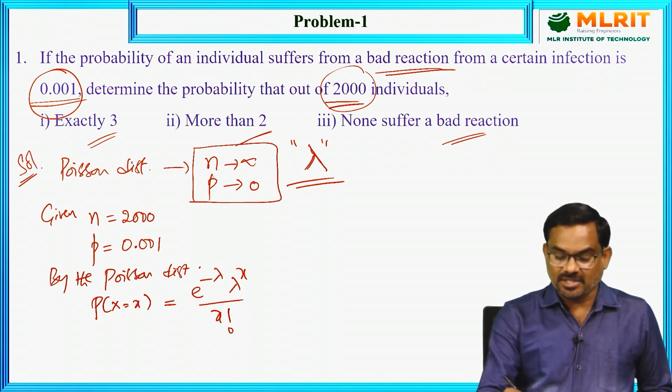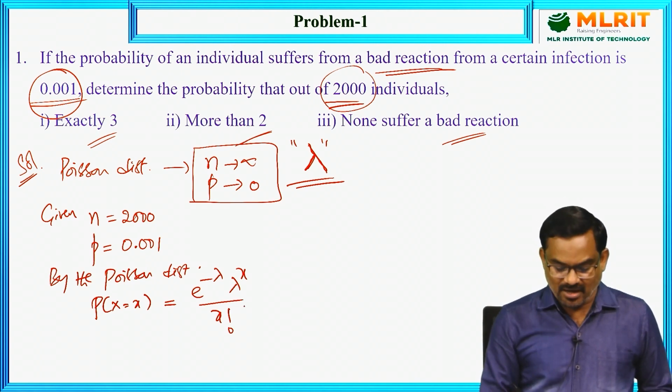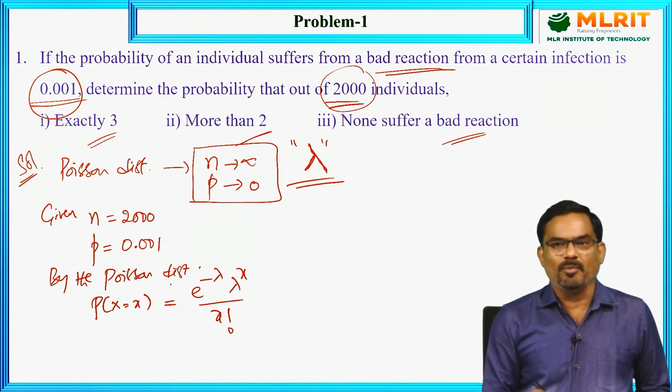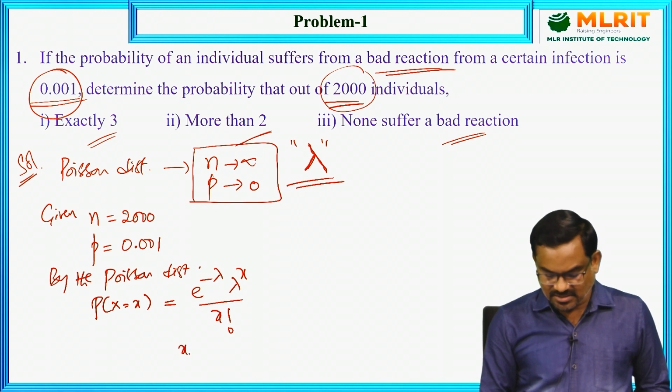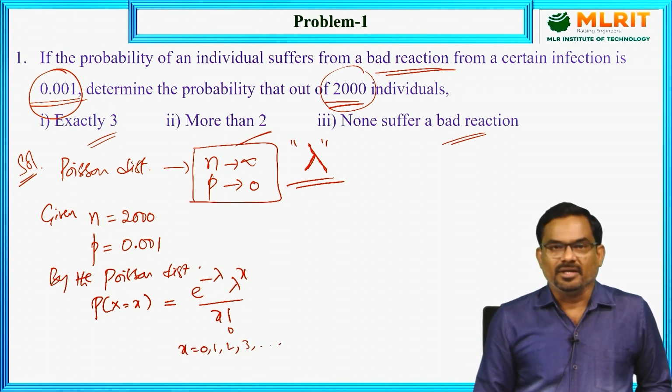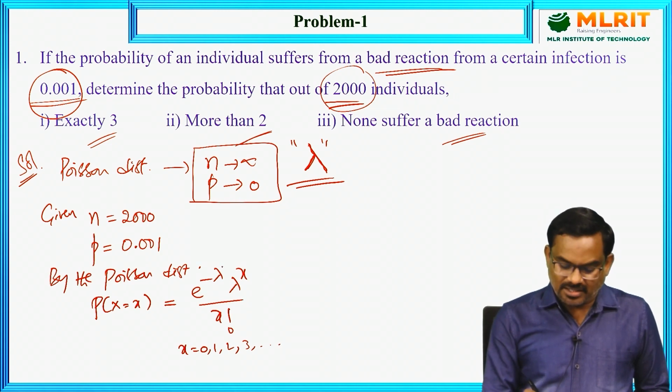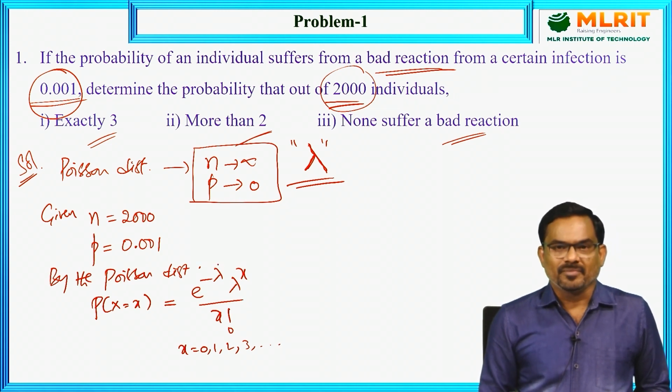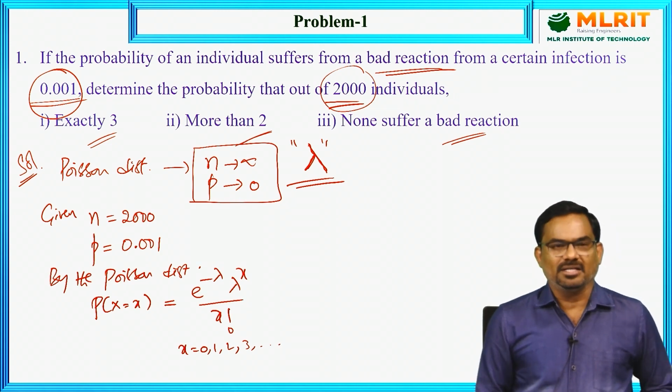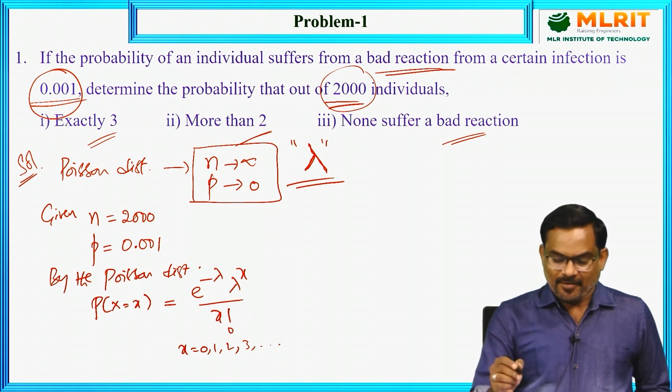First we need to calculate this lambda. If we have lambda, we can calculate the probability of any number of successes, for example 0, 1, 2, 3 and so on. Now how to find that lambda?